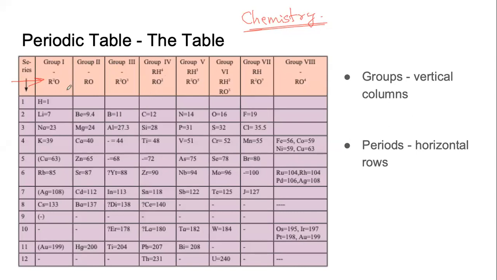So group 1, when it says R2O, what it means is, if hydrogen will combine with oxygen, the formula will be H2O.